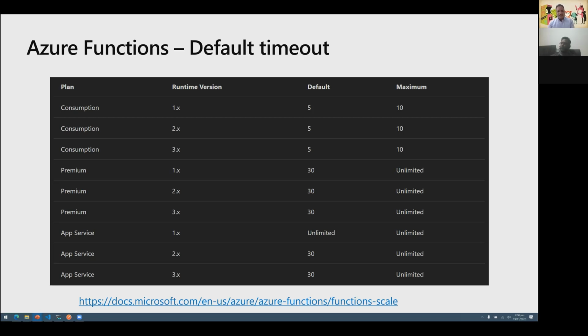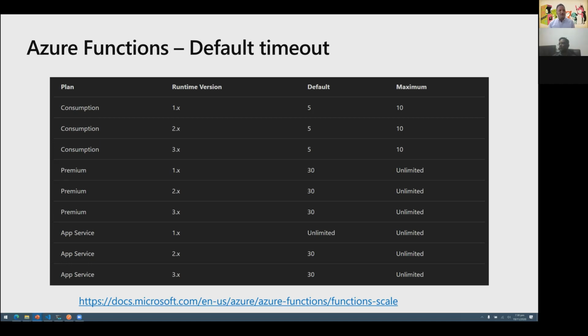So the default is 5 minutes for the consumption plan. The premium, based on the version of the runtime, we have like 30 minutes as default. This is in minutes. And for the app service plan, we have unlimited for 1.x, but for 2 and 3, it is 30. We can override this by means of configuration, and we can set the maximum timeout to 10 minutes for the consumption based plan and unlimited for the others.